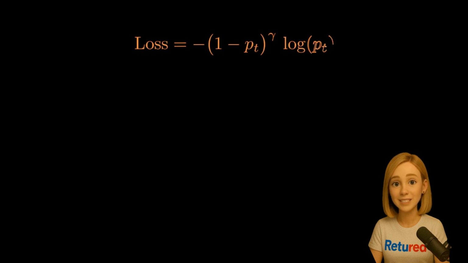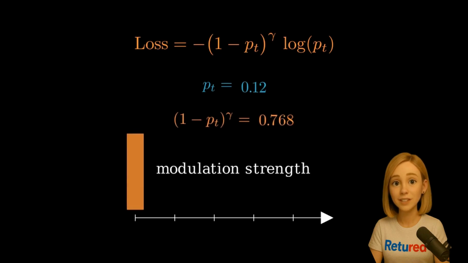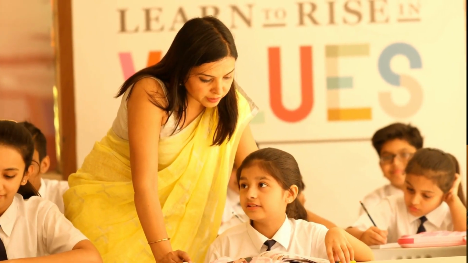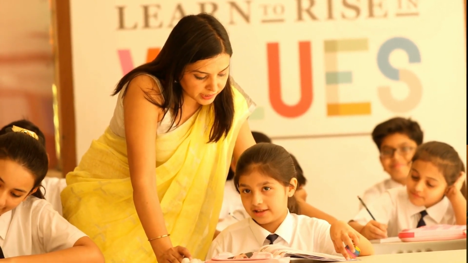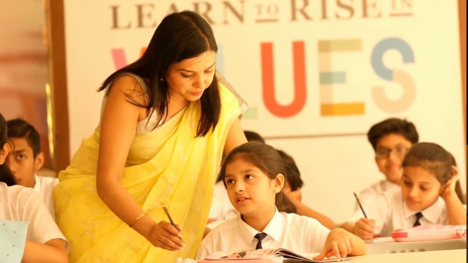It does this by adding a dynamic modulating factor to the CCE formula. If the model is very confident about a correct answer, this factor becomes tiny and almost erases the loss for that example. But if the model is struggling and has low confidence, the factor is large and tells the model, pay attention, this is important. This is like an expert teacher who doesn't give every student the same attention. They dynamically see who is struggling with which specific problem and dedicate their effort there. Focal loss allows the model to focus its learning capacity on the rare and difficult cases that truly matter.